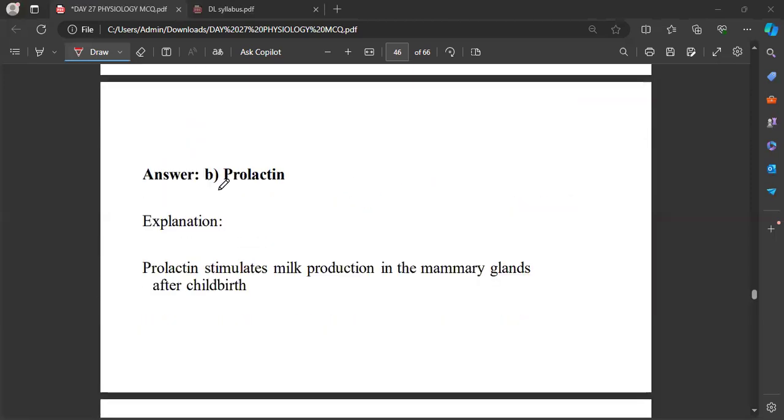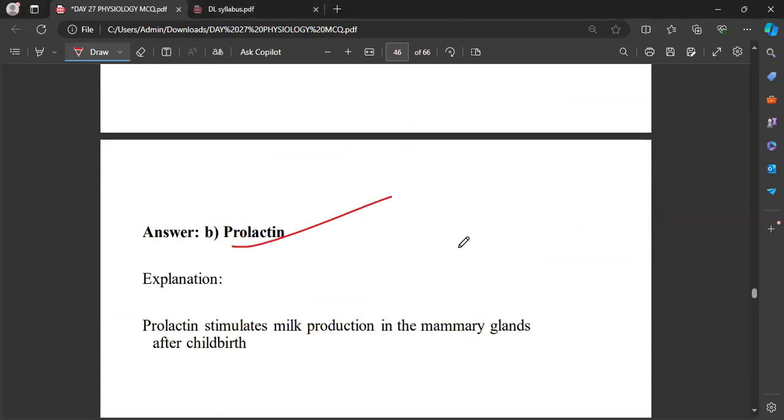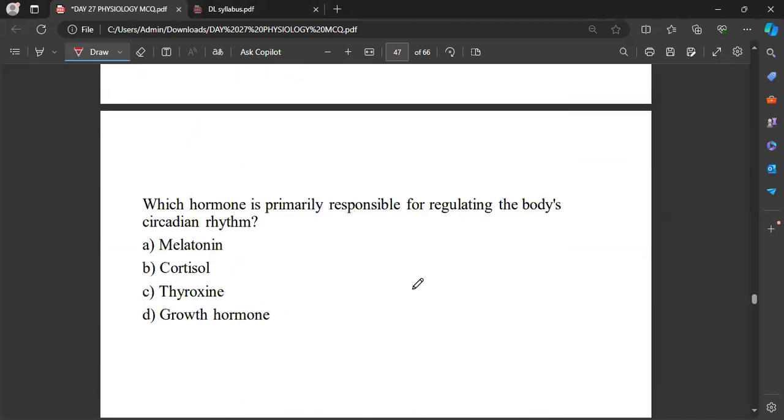That will be prolactin. So you should not confuse it with oxytocin. This prolactin is the one that stimulates milk production after childbirth, after parturition. Now, which hormone is primarily responsible for regulating the body's circadian rhythm?